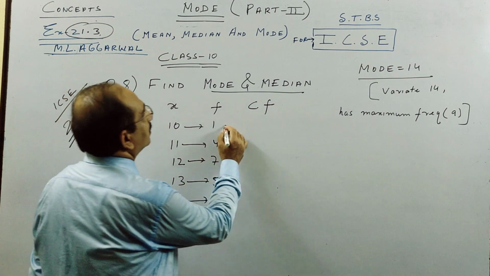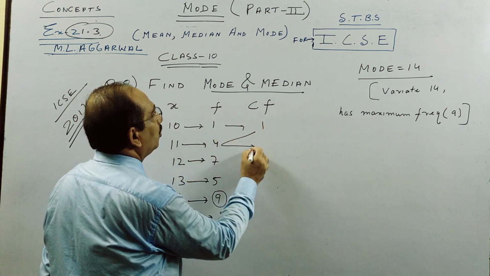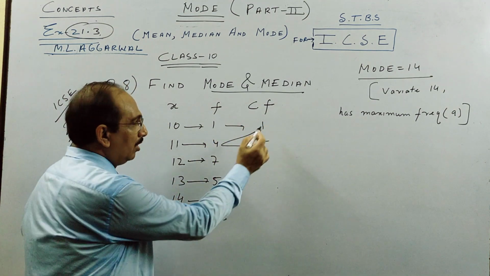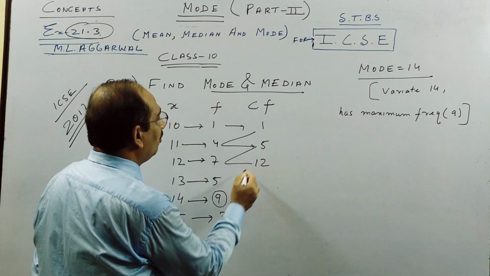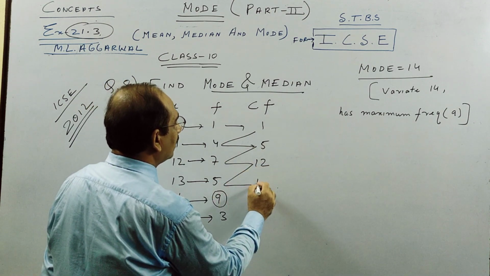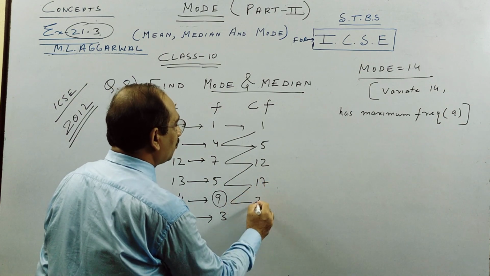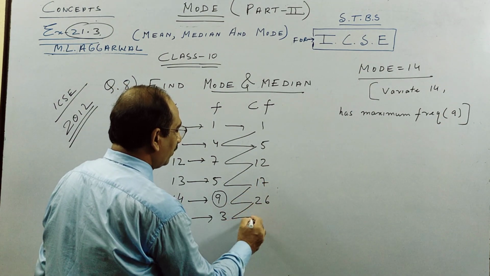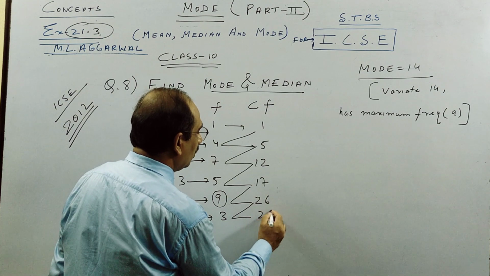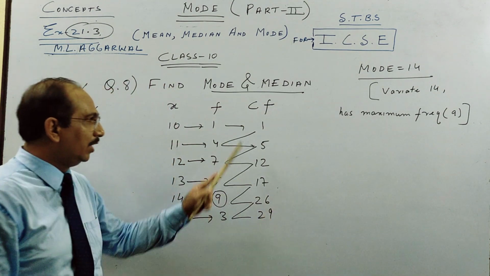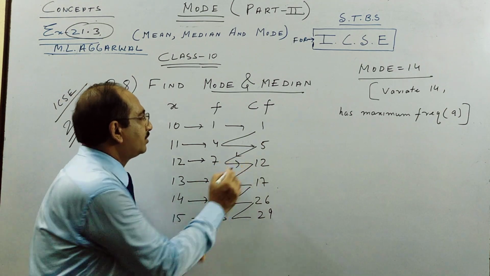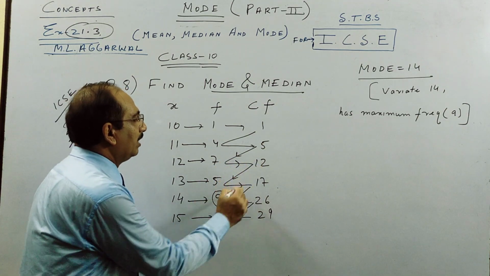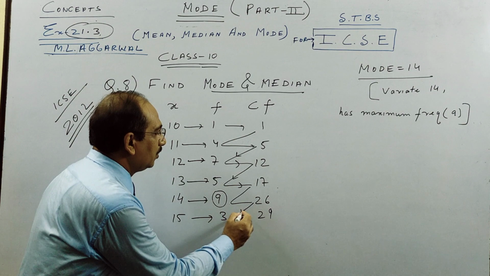How do we do it? 1 will be 1, you add 4, this will be 5, 5 plus 7 is 12, 12 plus 5 is 17, 17 plus 9 is 26, 26 plus 3 is 29. So like that you go.